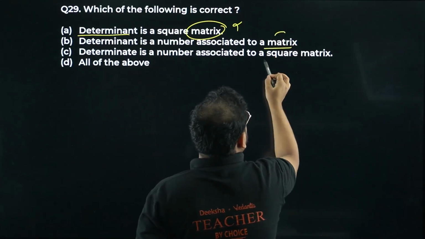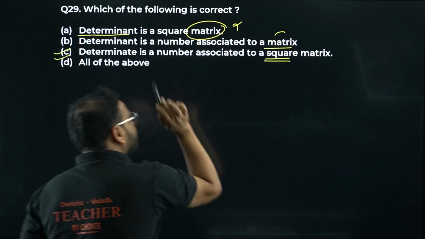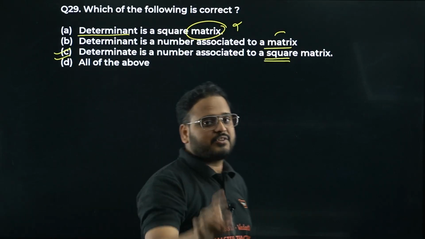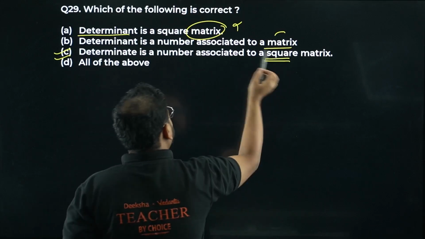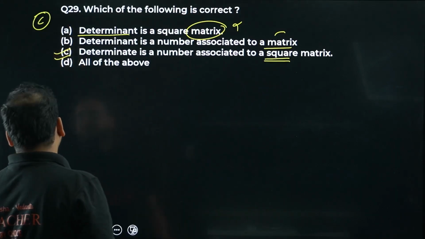Matrix has to be always square. Yes, option C is correct. Determinant is a number associated with a square matrix. That's the correct definition. Matrix has to be square in nature. Option C is correct. D now.